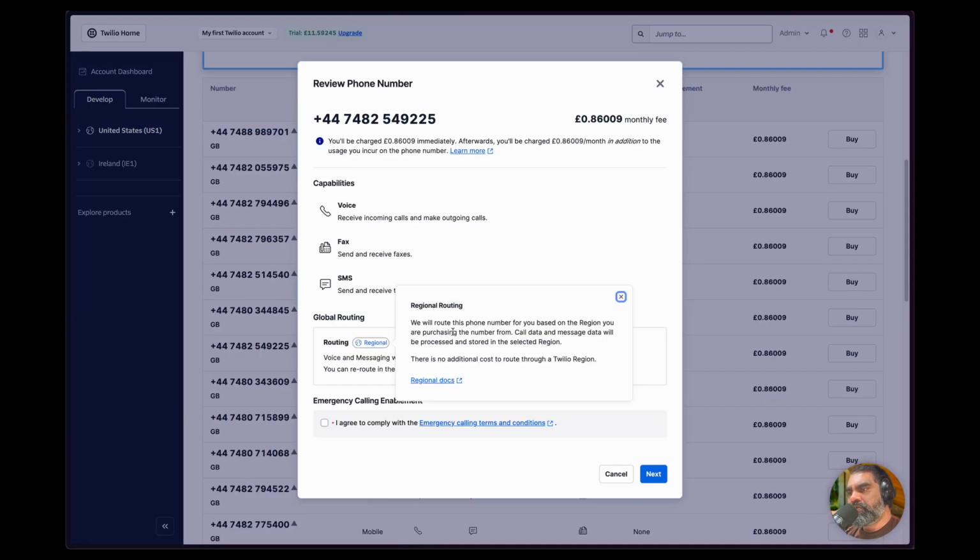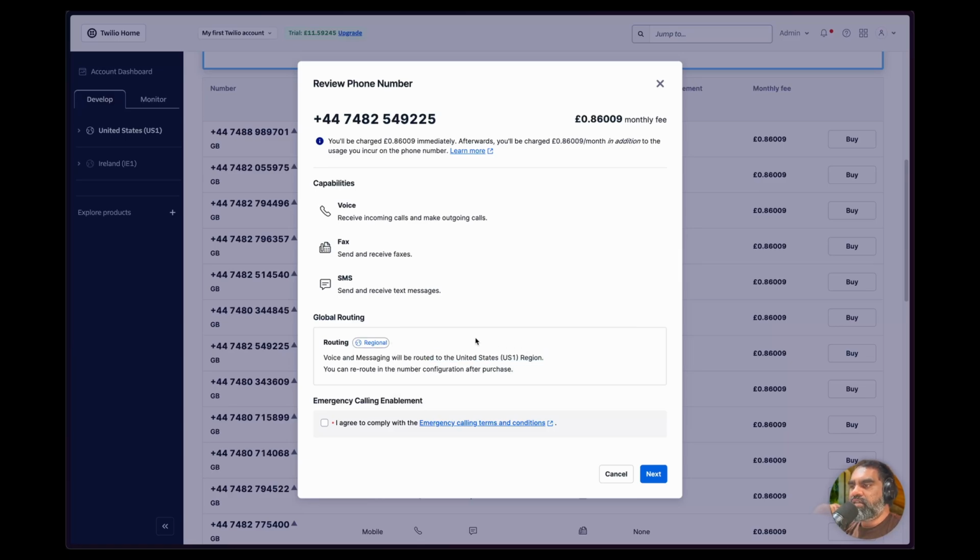We will route this phone number for you based on the region you're purchasing the number from. Call data and message data will be processed and stored in the selected region. So it's probably the server location. There is no additional cost to route through a Twilio region. Oh, okay. The data will be stored in the US region. That is a long way from here.